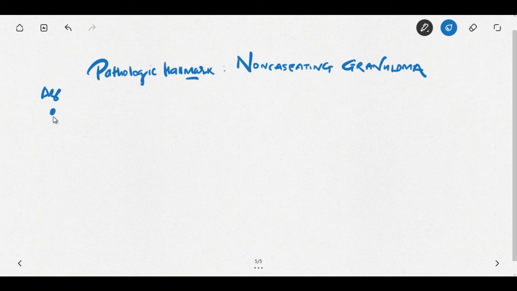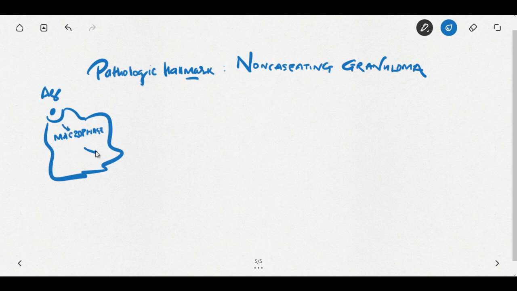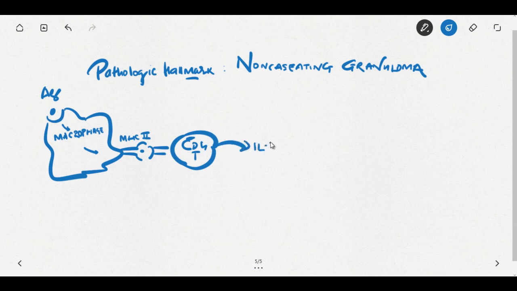What happens? The antigen which stimulates sarcoidosis is phagocytosed by macrophages or other antigen presenting cells, and as we know, these cells have a receptor known as MHC2, major histocompatibility 2 proteins, which presents it to the CD4 helper T cell. This T cell will analyze the nature of the antigen and release cytokines, especially IL-2.